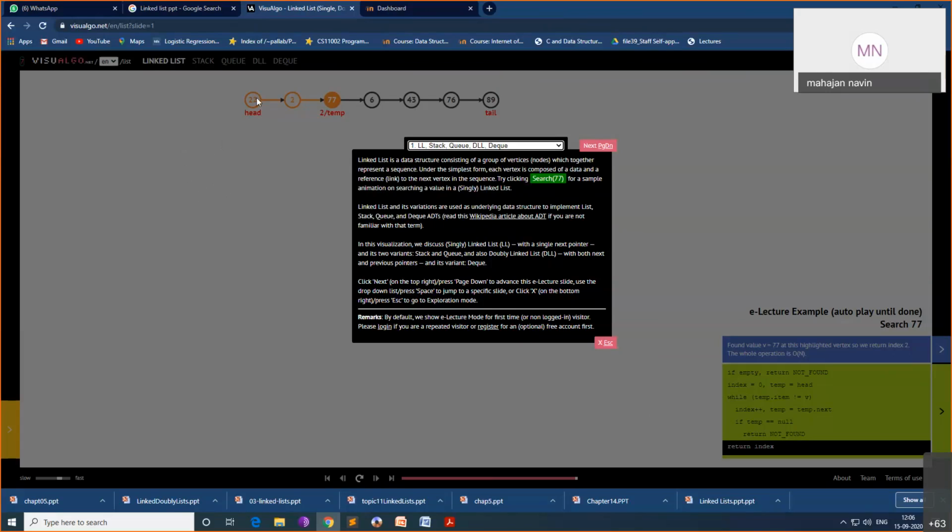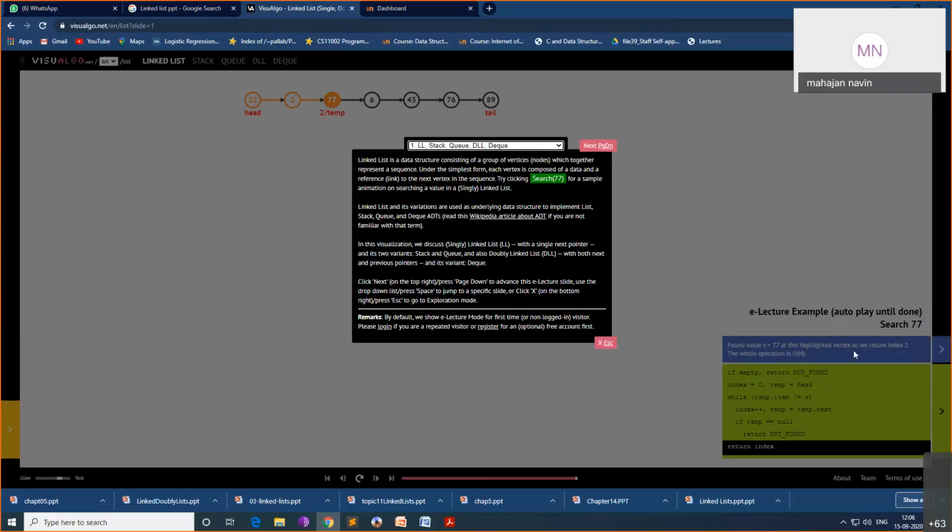I'll visit the first node with temp. If the value is not matching, the searching value is 77, that is not matching with 22. So I will change temp equal to temp of next. I'll go to the next node and check the value again. If it is not matching, I'll visit another node. Like that, I'll visit all the nodes and compare my value with the value present in the node. If it is present, I will exit.